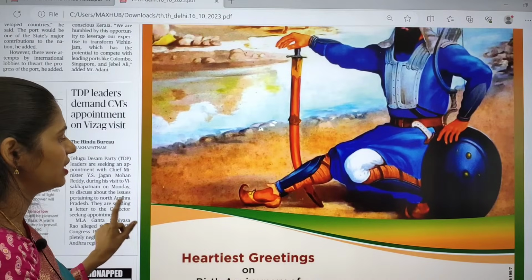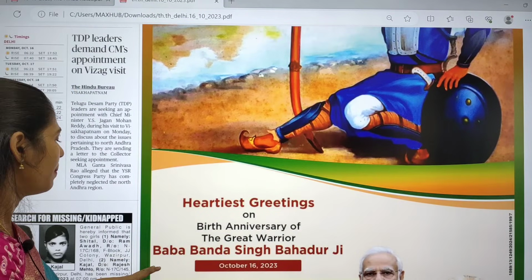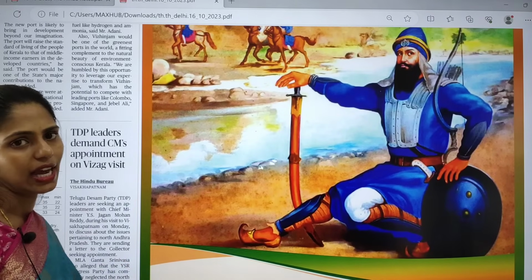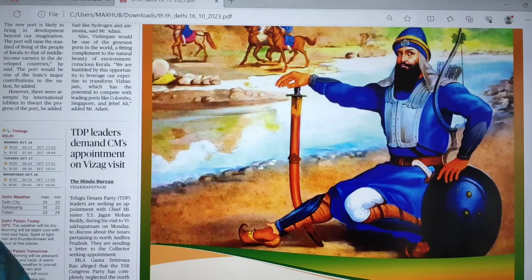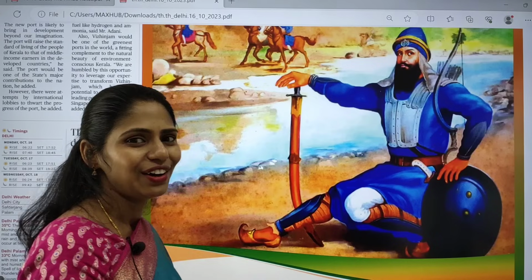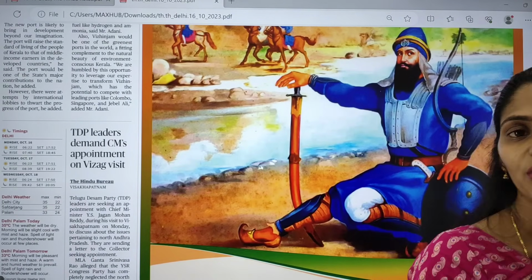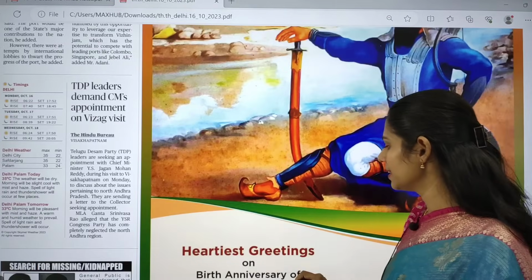And here you can see there is one image of Baba Banda Singh Bahadur ji. Actually, today is the birth anniversary. So because of this, you can't expect or predict UPSC, so there might be a question from this topic itself. So we are going to see some facts regarding this personality as well.